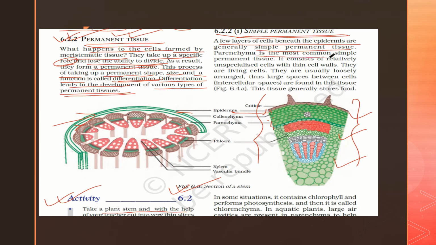the parenchyma, the most common simple permanent tissue, and it consists of relatively unspecialized cells with thin cell walls. They are unspecialized cells, they have thin cell walls, they are all living cells. They are usually loosely arranged. You can see these parenchyma cells are loosely arranged, and they have large spaces in between the cells, that is, they have intercellular spaces.